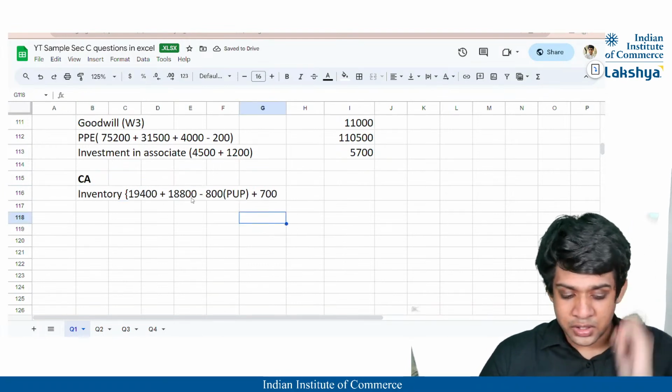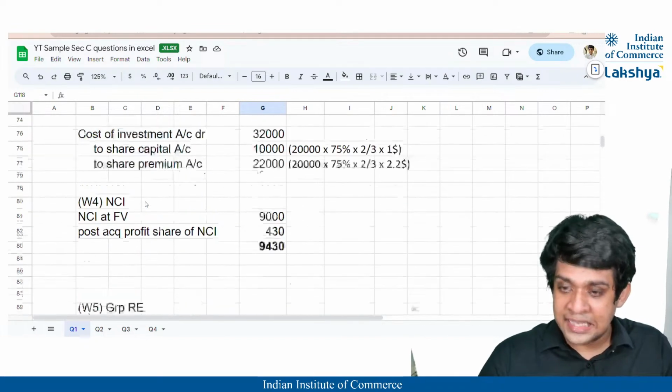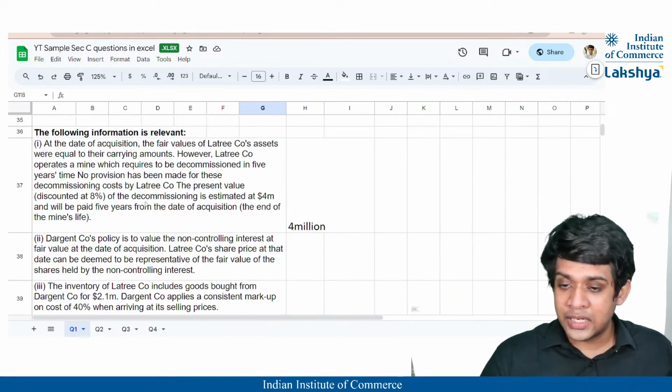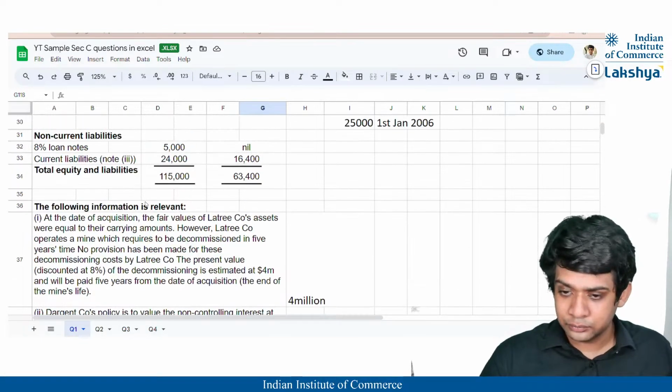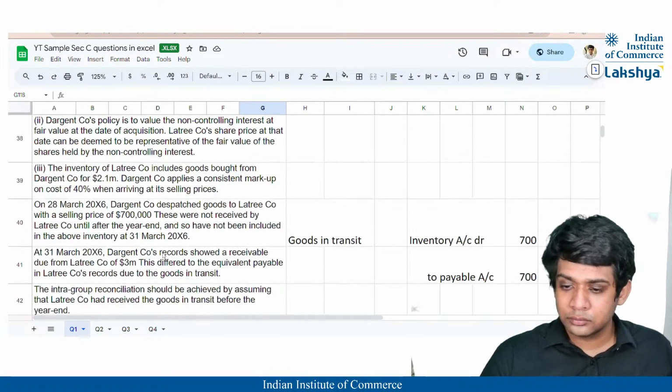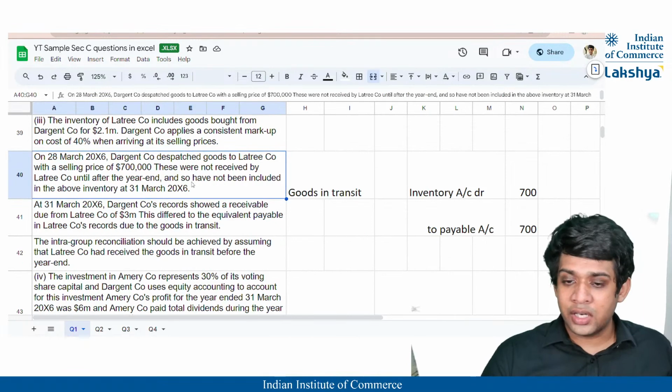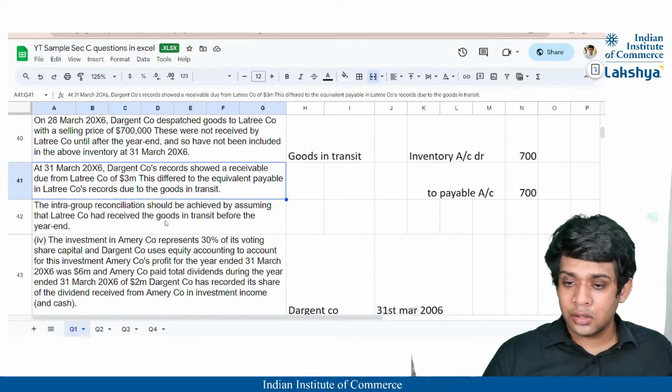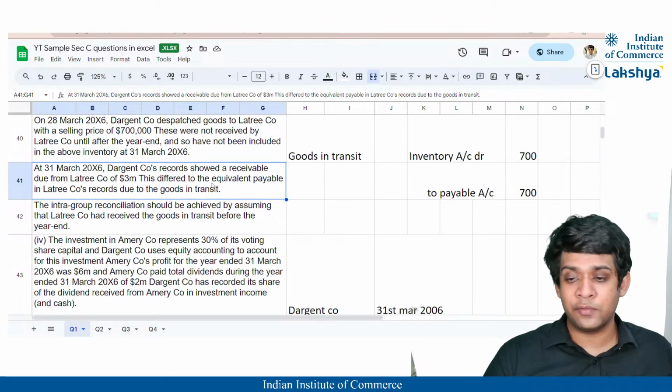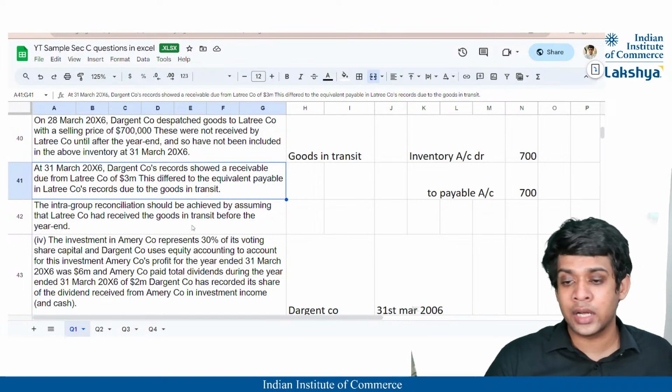Is there anything else which is pending? I don't think there's anything else which is pending, but let us just look at it once. 700 we have already adjusted for this goods in transit. Because of this goods in transit, there was a difference between Dargin company's receivable and payable of Lattery company, that is settled, correct?